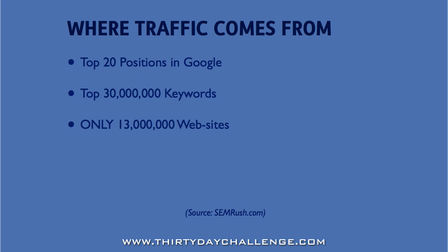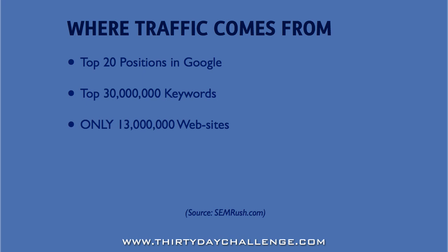If you were to look at what sites ranked in the top 20 positions in Google for the top 30 million most searched for keywords, you would come across 13 million websites. Now that sounds like a lot, but that's 13 million websites sharing 600 million positions in Google.